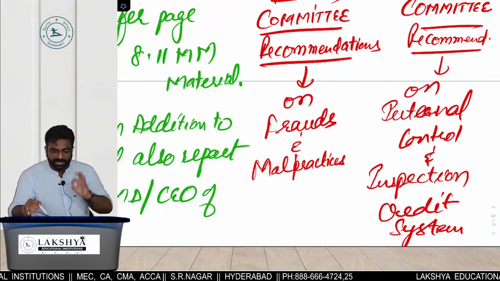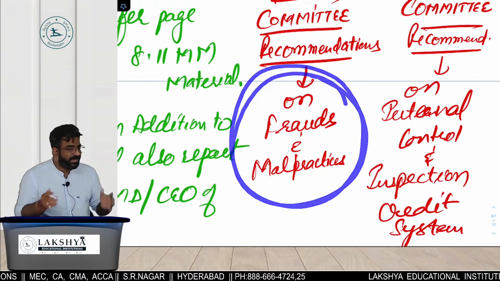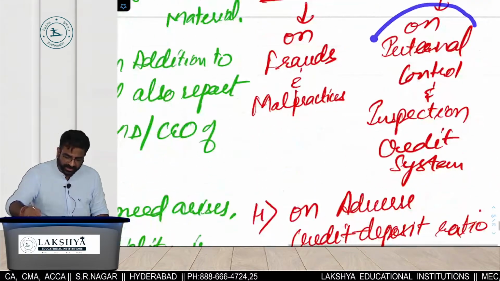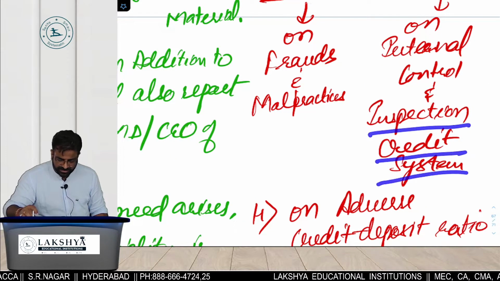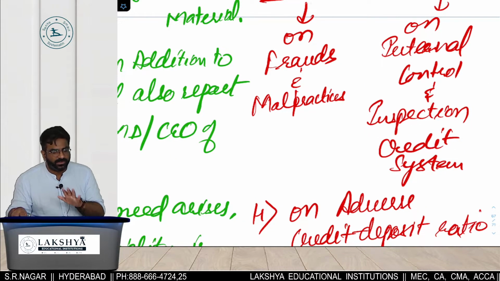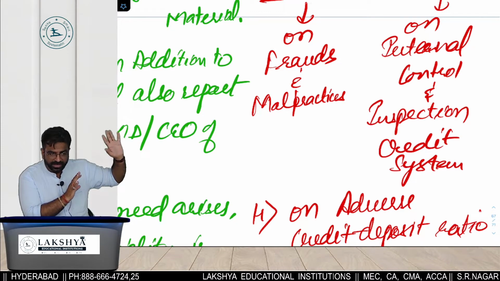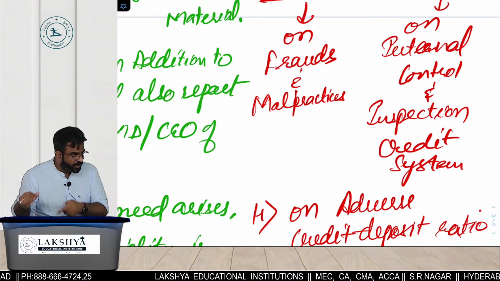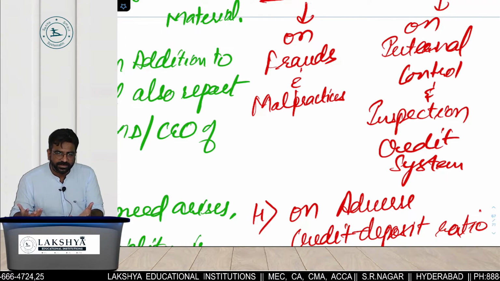अब घोष भाई साहब क्या बोलते हैं? इन्होंने कमेटी बनाई थी on the frauds and malpractices which may occur in the banks, और मिस्टर जिलानी ने कमेटी बनाई थी on what system? Internal control system and inspection of credit system. तो this is the extra report you have to learn along with those 7. What are those 7? You already know. SLR, treasury operation. Extra 8th one is what? Ghosh and Jilani.